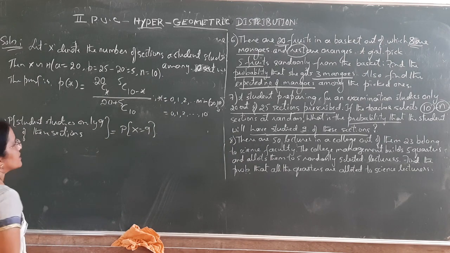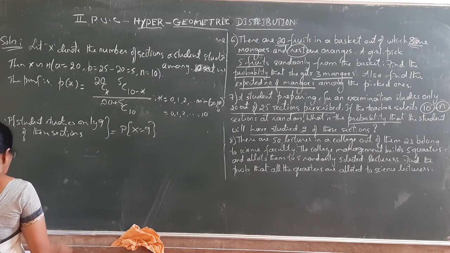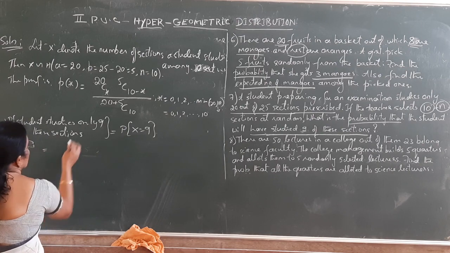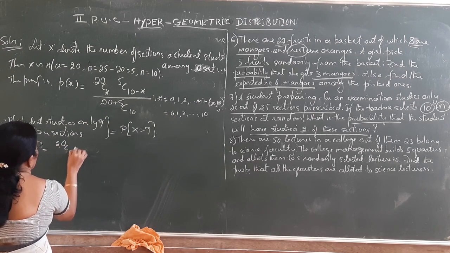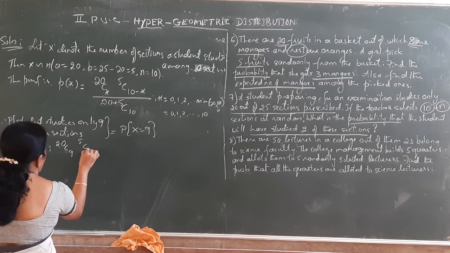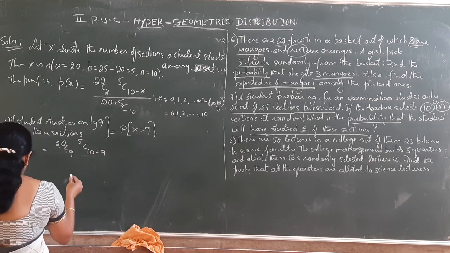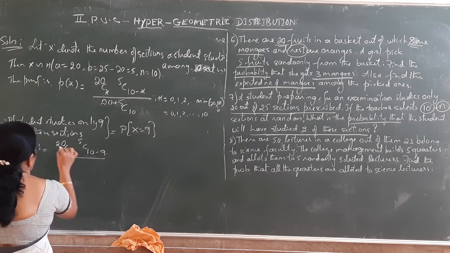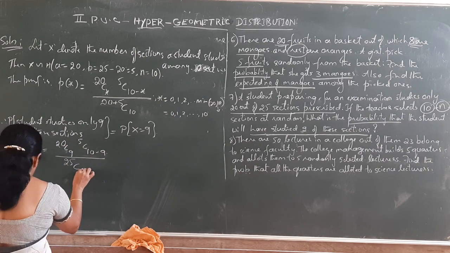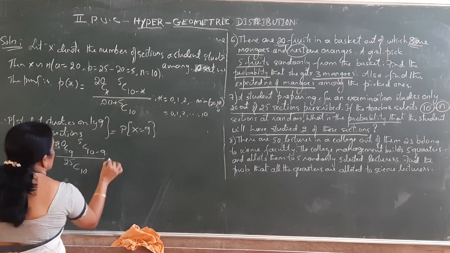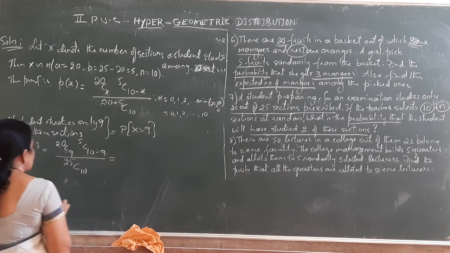Substitute the values in the probability mass function: 20C9 times 5C(10 minus 9), divided by (20 plus 5)C n, which is 25C10.